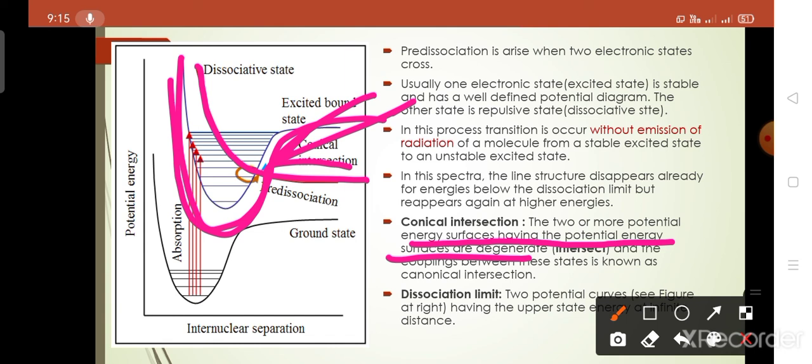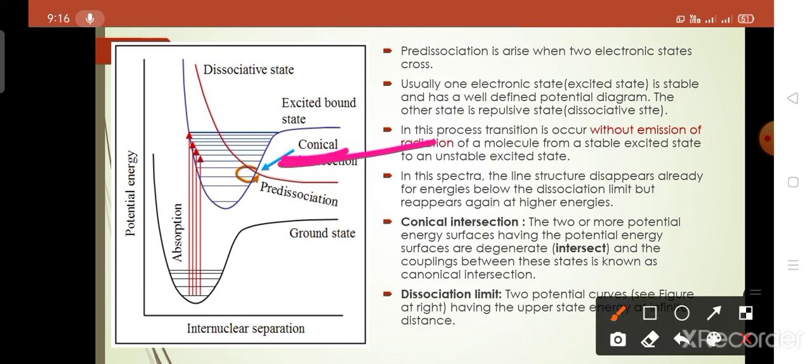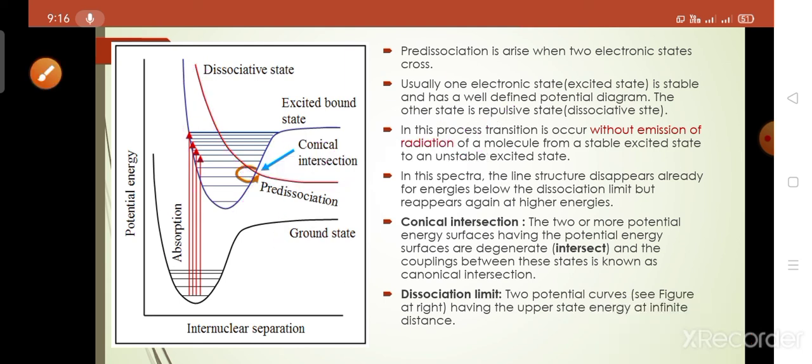Degenerate means two states having equal energy. This is the equal energy of the two potential states. It is known as the conical intersection, and also coupling occurs between these two states. Here the pre-dissociation topic ends.